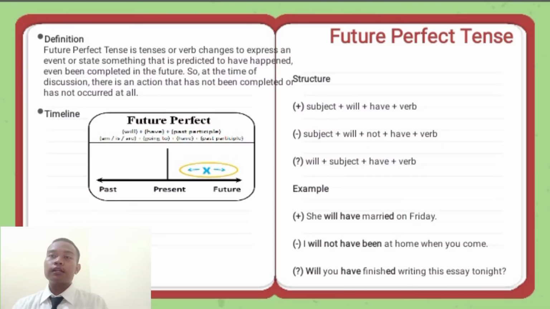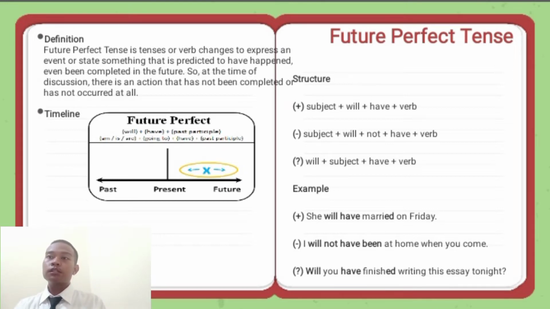Future perfect tense. Definition. Future perfect tense is a tense to express an event or state that is predicted to have happened, or been completed, in the future. So at the time of discussion, there is an action that has not been completed or has not occurred at all. Timeline. Future perfect: will have, past participle; is, am, are going to have, and past participle.